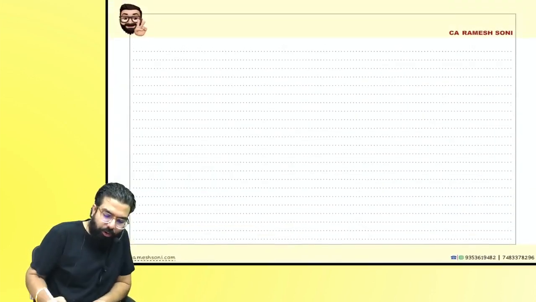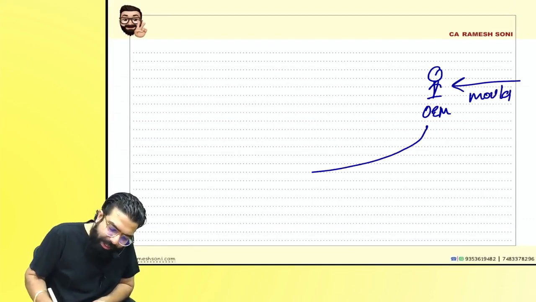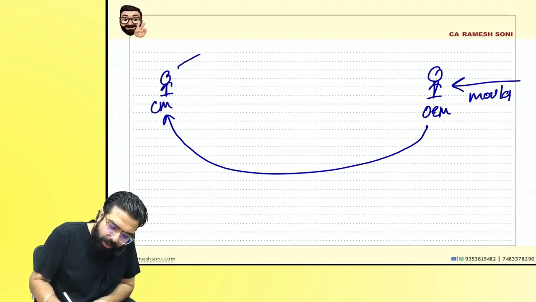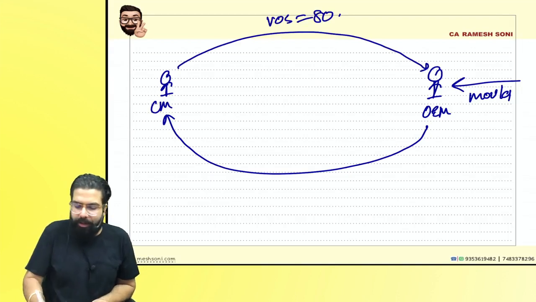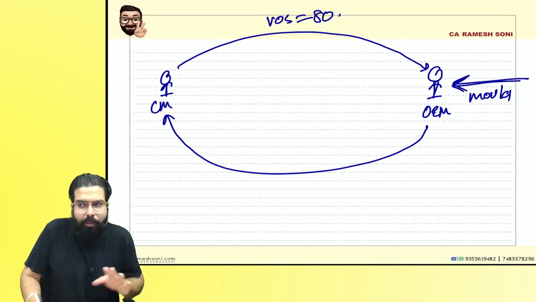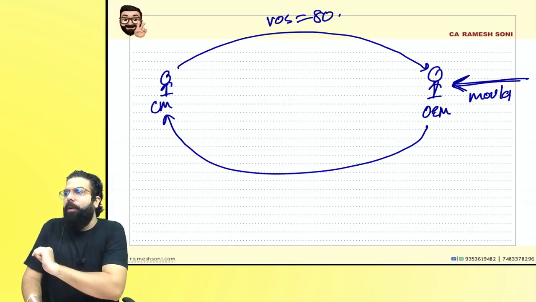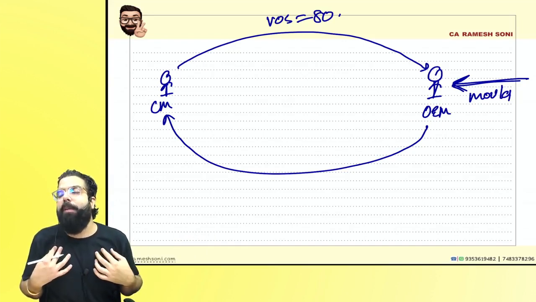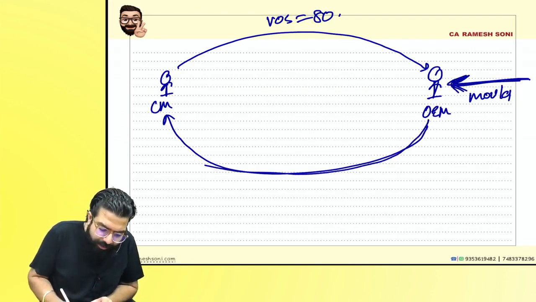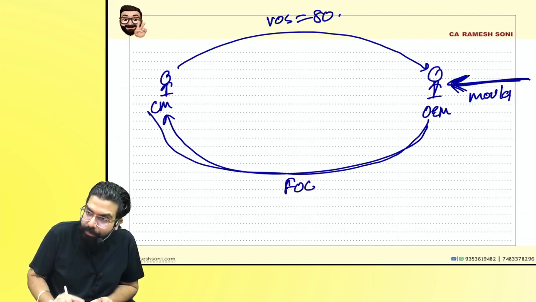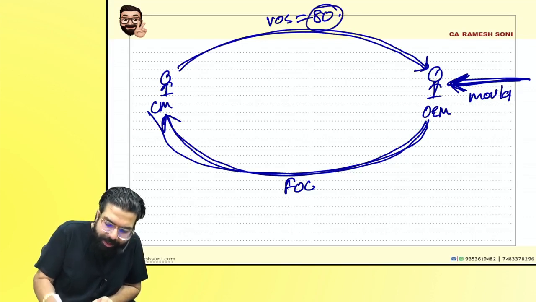Can I go ahead, everyone? I will ask you the next question. I told the original equipment manufacturer that he will buy the mold and give it to the component manufacturer, and he told okay, I will supply you the component, and the value of supply he told is only 80 rupees. Now tell me one thing, if I buy the mold, is it my business to buy the mold? Yes, because you told I will buy the mold and give it to you. When you told, sir, it is my job, I will buy the mold and give it to you because I want the goods to be according to me. So you bought the mold, you gave it to him free of cost. This is the contract now. The contract is you will buy the mold, you will give it to him free of cost, and he will give you the component at 80 rupees.